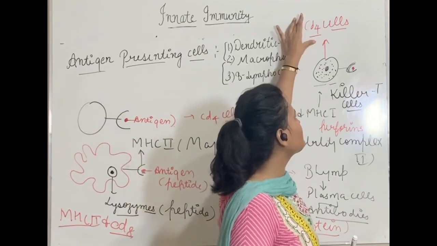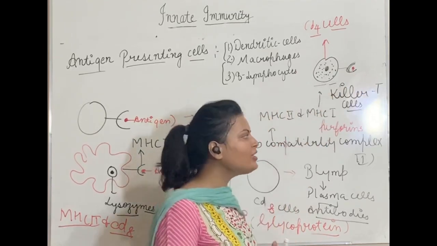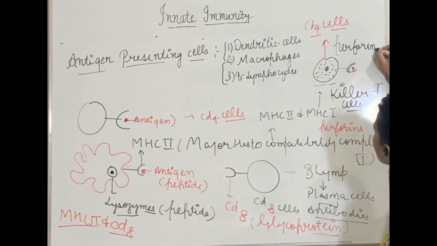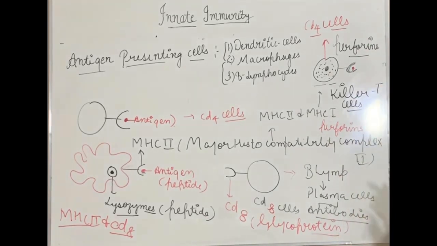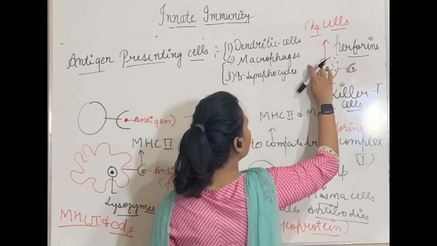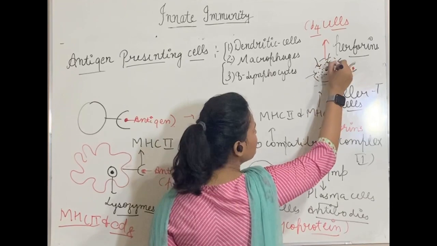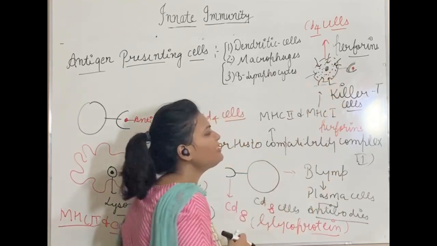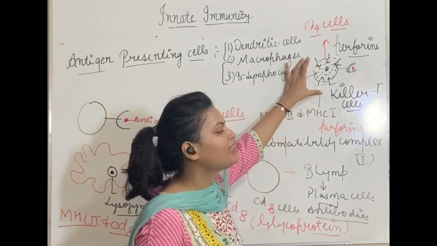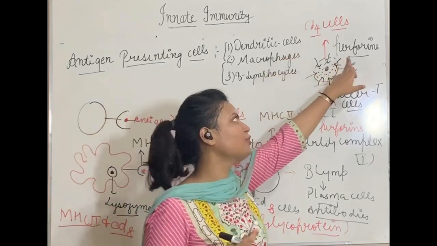These CD4 cells, they will easily recognize this antigen, and what they will do, they will start to produce a kind of protein which we call as perforins. And as the name suggests, these perforins, they will start to form pores in this highly infected cells. And from these pores, water will start to enter inside the cell, and this cell will ultimately swell up and burst. So this is how very highly infected cell is killed, because ultimately it is burst with the help of killer T cells because they are producing perforins.